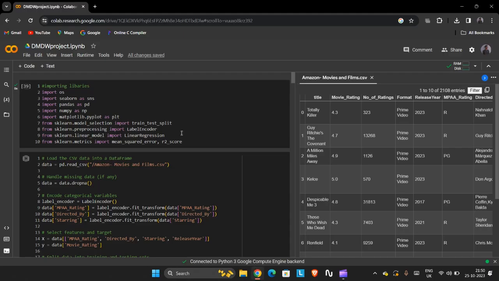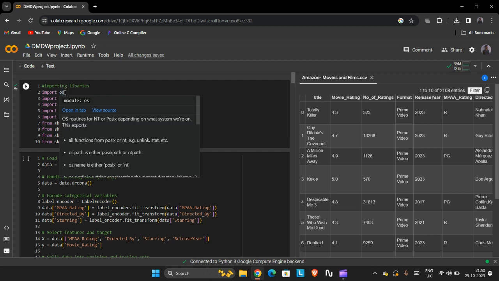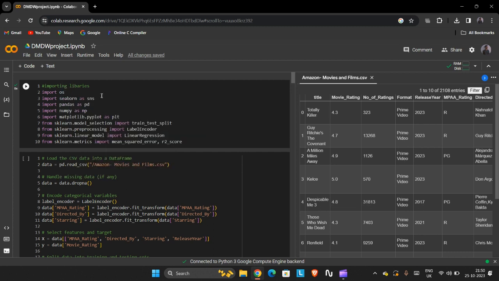Coming to the coding part, these are the import statements, that means importing libraries for our code. Import os is a library related to operating system tasks. Seaborn is a library for statistical data visualization. Pandas is a library for data manipulation and analysis. NumPy is a library for numerical operations.